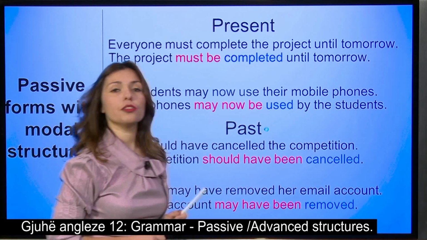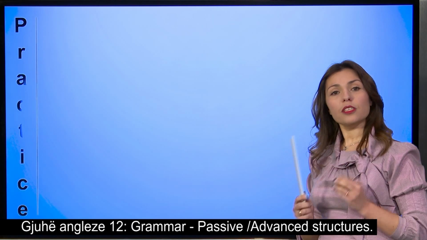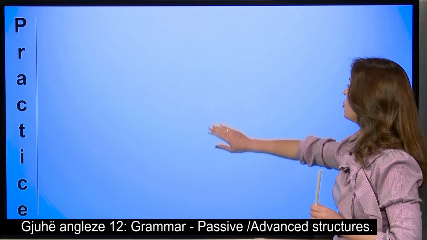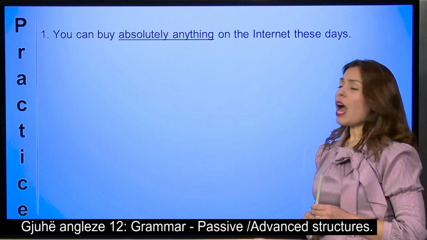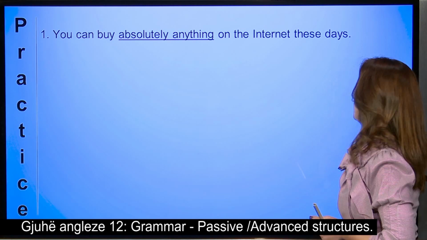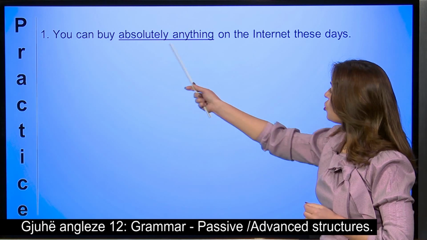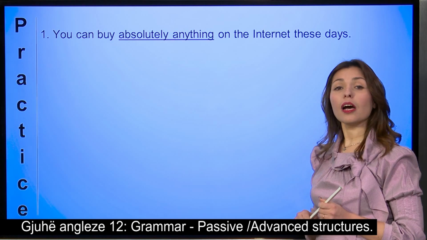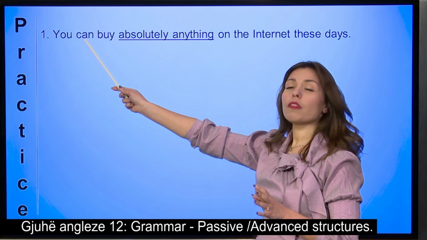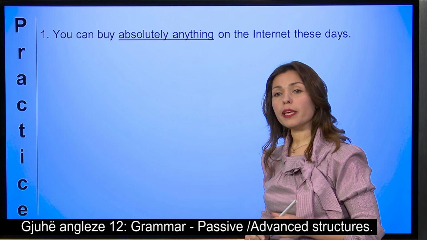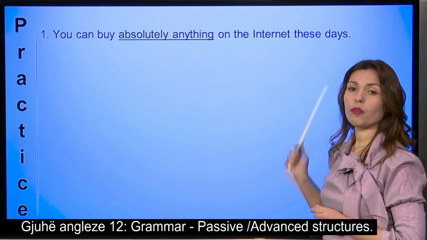All right, let's continue. We dealt with the modal verbs, and now we need to practice a little bit these modal verbs. Let's see the first sentence. You can buy absolutely anything on the internet these days. The point of the exercise is for you to start with the expression that is underlined and to be very careful that we need to use the modal verb, the verb to be in the present or the past, and the past participle as a continuation of the sentence.